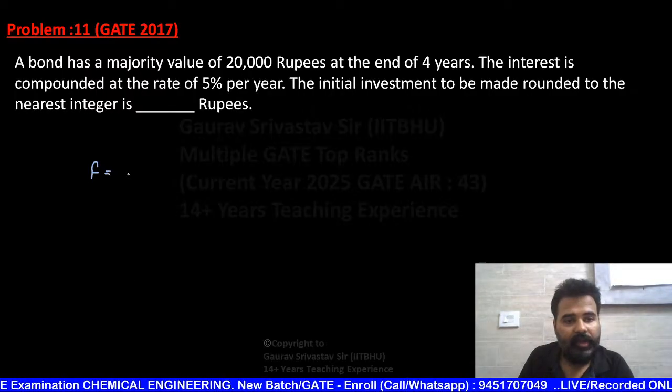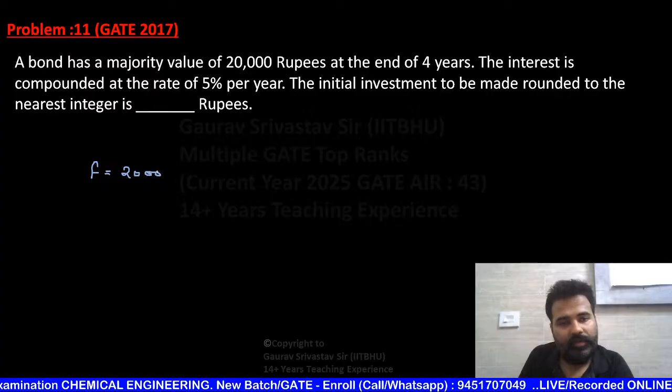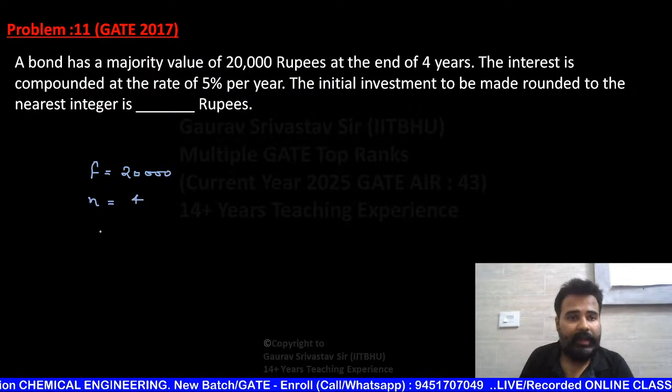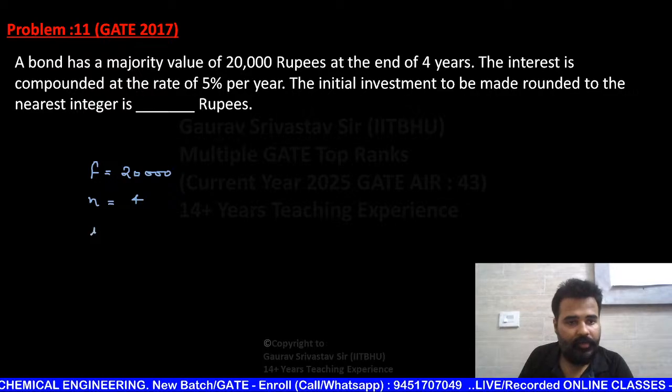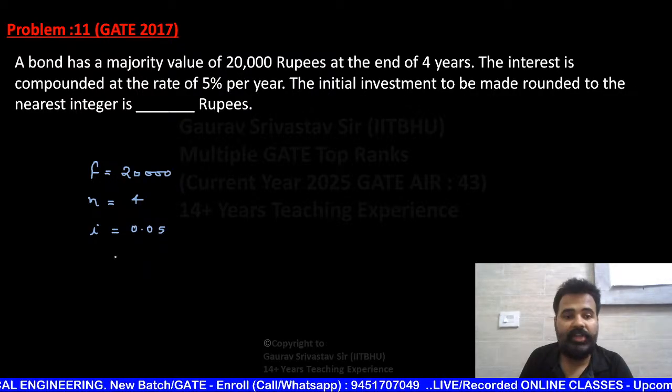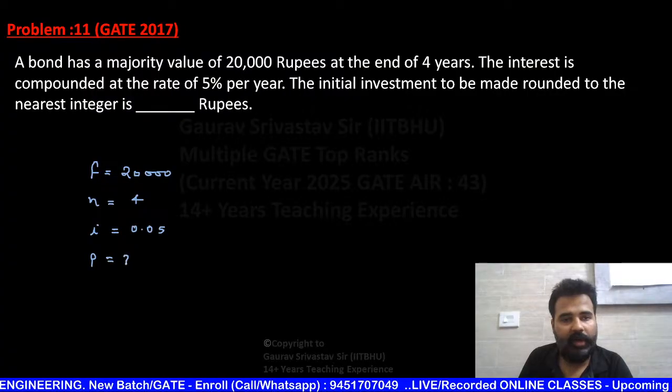That means F is given as 20,000 at the end of 4 years, interest compounded at a rate of 5% per year. The initial investment, that is the present value, is asked.